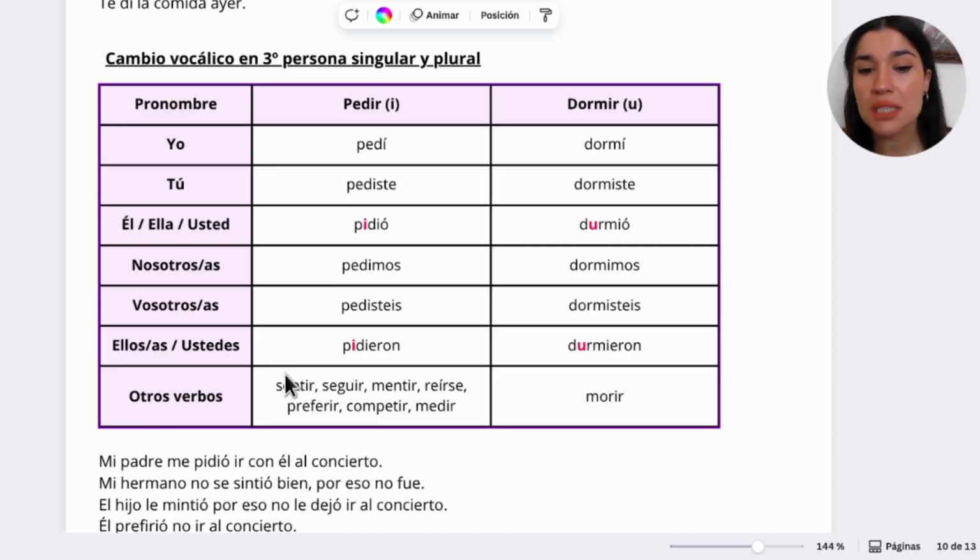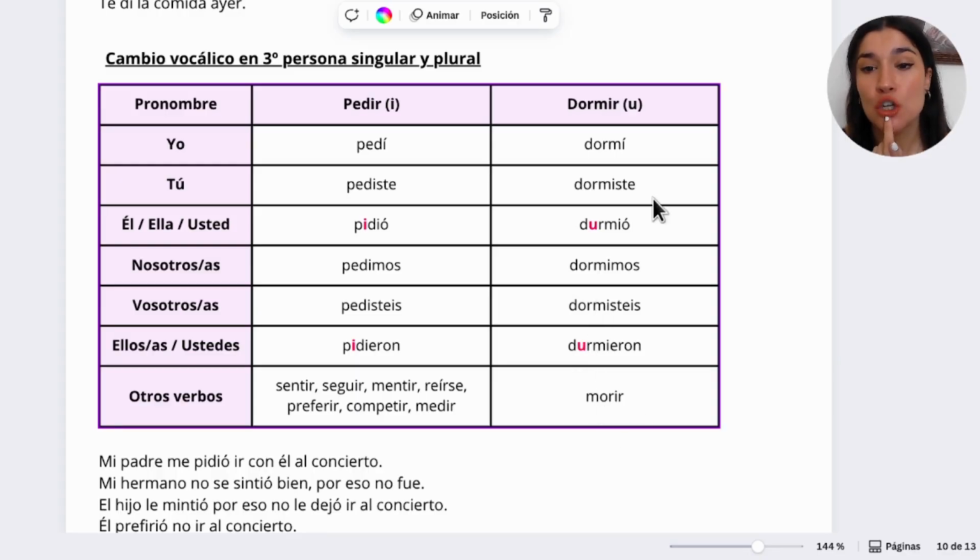For example, we're gonna do it with sentir. How will it be? Yo sentí, tú sentiste, él sintió, nosotros sentimos, vosotros sentisteis, ellos sintieron. Okay, we change it. The same, these ones are only 2, dormir and morir. Yo dormí, tú dormiste, but with he, she, and they: durmió, dormimos, dormisteis, durmieron.